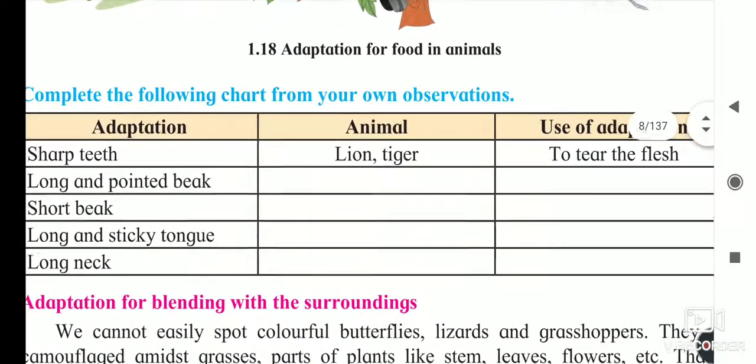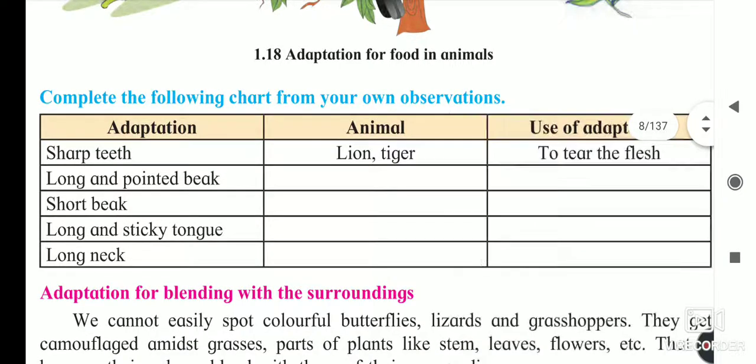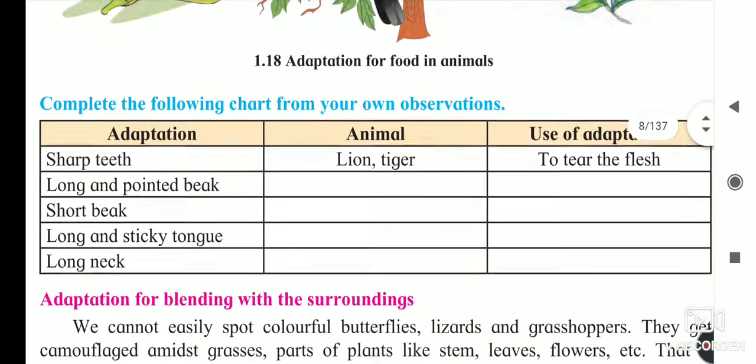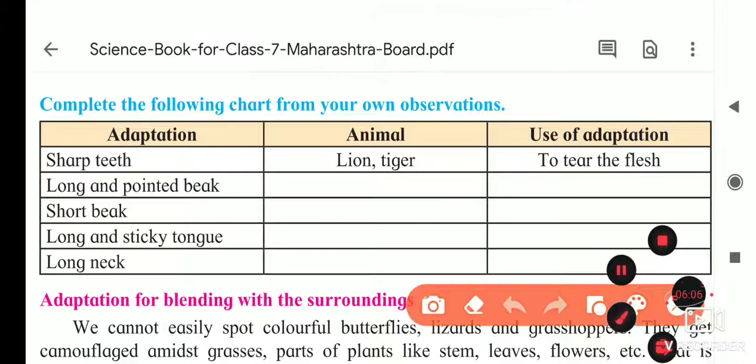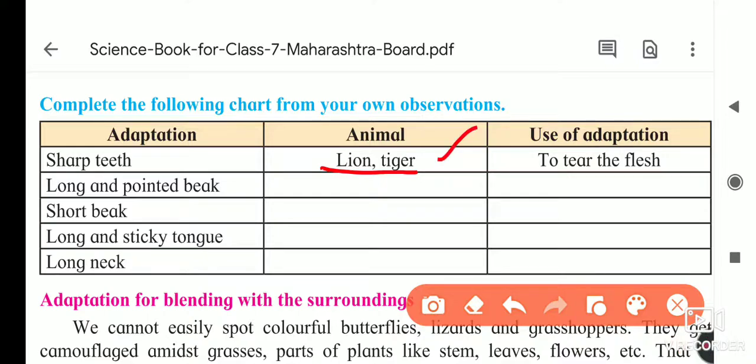Now we will complete the chart. So what is the chart inside shown? Adaptations. First, sharp teeth. Which animals have the sharp teeth? Lion and the tiger. You know what is the food of this lion and tiger? The food of this animal is the flesh, or the other herbivorous animals they are eating. And for that purpose, to tear the body of these animals, they have very sharp teeth. Okay, and the use of the adaptation is to tear the flesh.